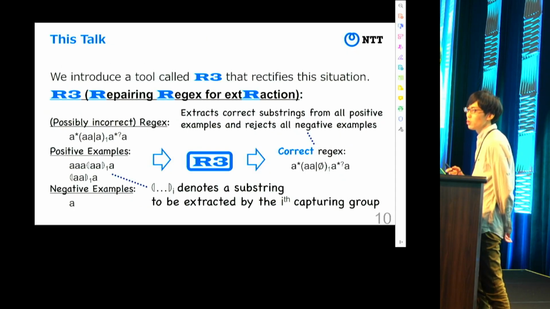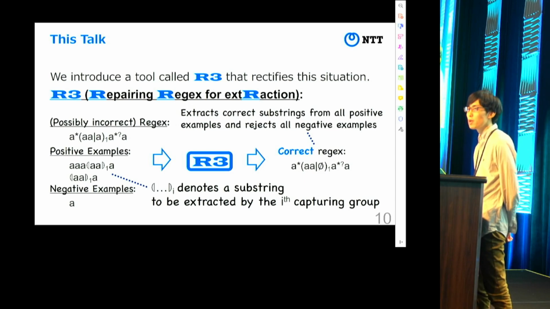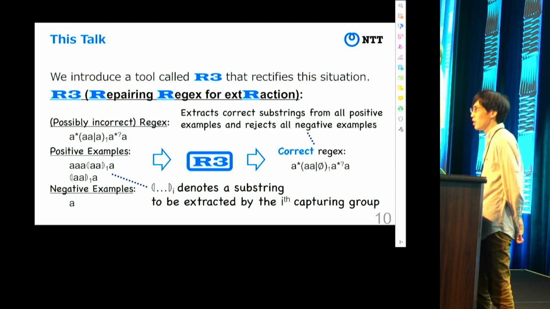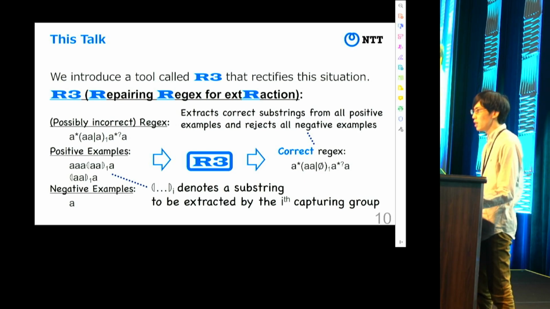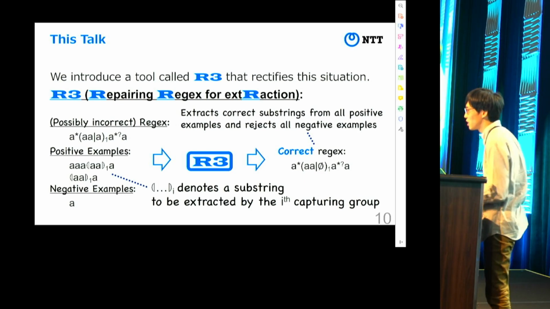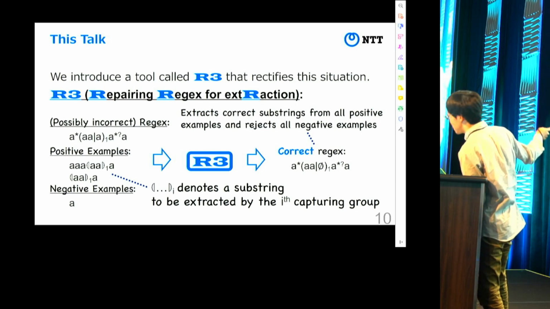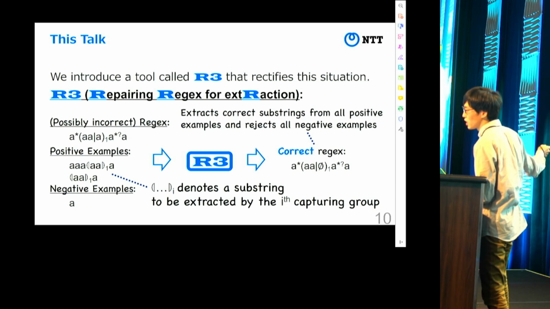In this talk, I introduce a tool called R3 that automates the task. R3 is a programming by example tool, so it takes examples as an input. In this case, there are two types of examples, positive ones and negative ones. A positive example is a string to be accepted, with special parentheses that denote substrings to be extracted by the capturing group.